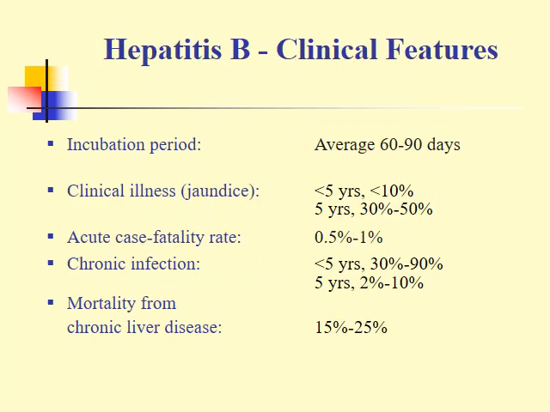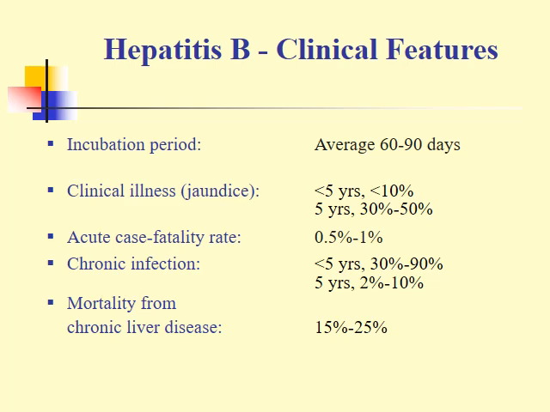The hepatitis B clinical features: the incubation period averages 60 to 90 days. The occurrence of jaundice, if the infection occurs in those under 5 years, is below 10%. If the infection occurs in those 5 years and above, the occurrence of jaundice is between 30% to 50%. The acute case fatality rate in acute infection is between 0.5 to 1%.